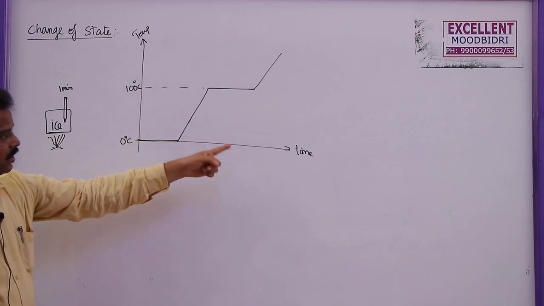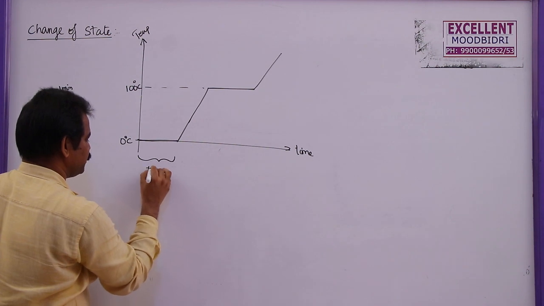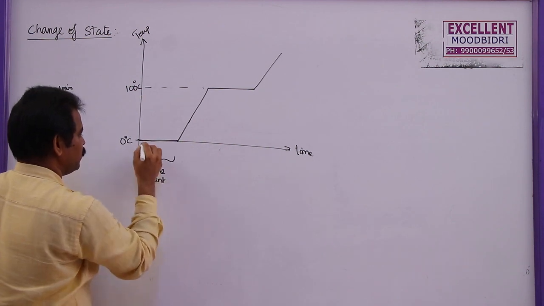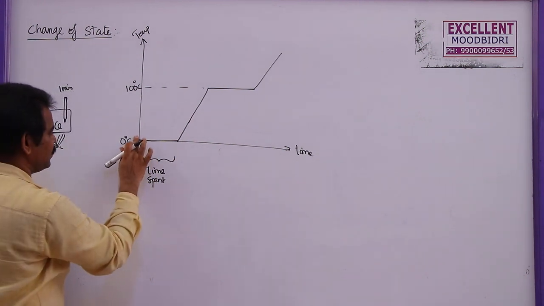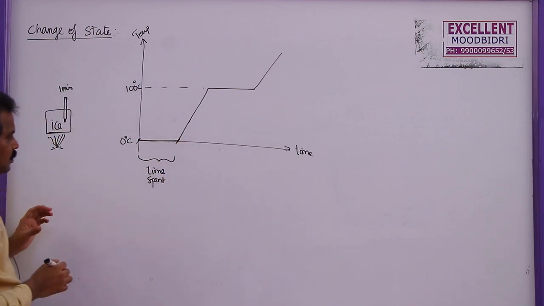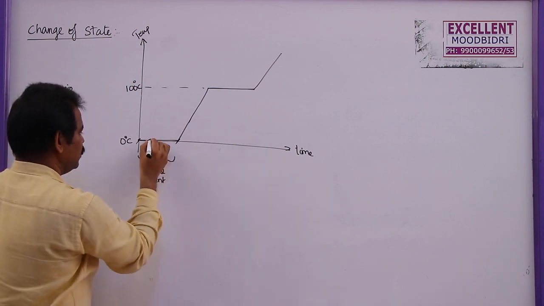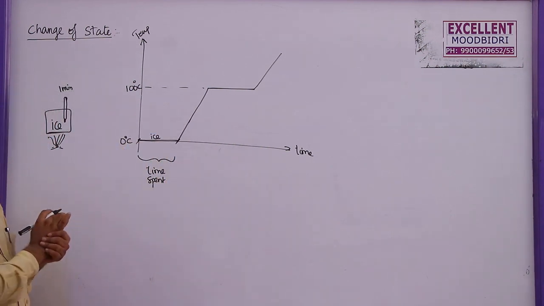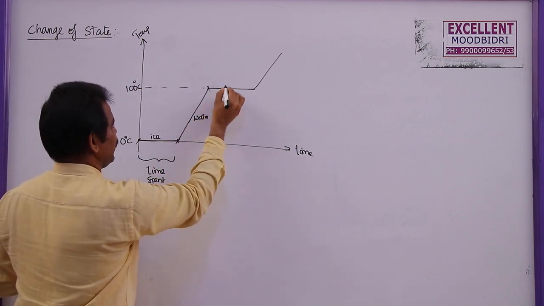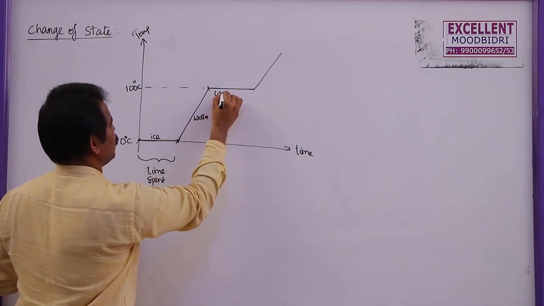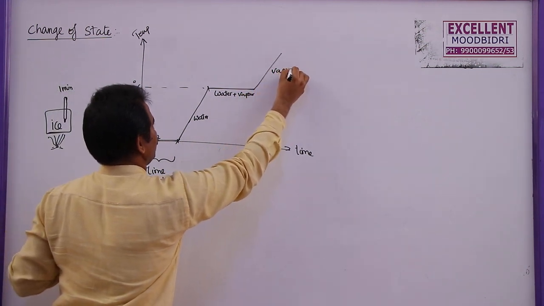From this temperature-time graph, it is clear that for some time, temperature remains constant, never changes. During this, the ice remains ice and immediately it converts into water. So this is the solid state, or in the form of ice. From here to here, this is water, but here at 100 degrees centigrade we can see both water plus vapor, and this is complete vapor above 100.